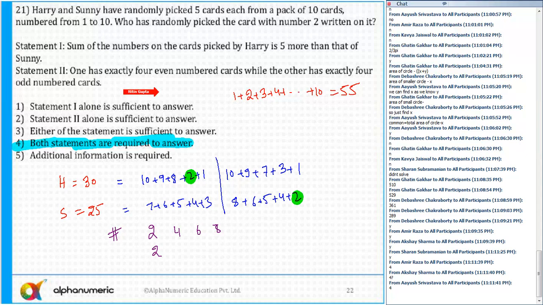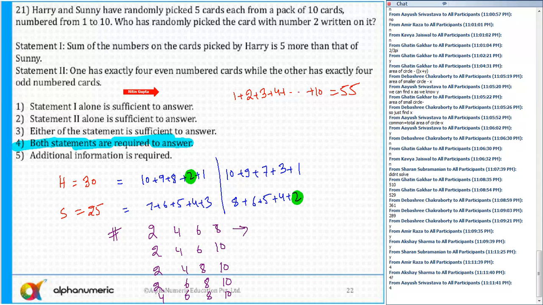Yes or no? Or 2, 4, 6, 10. Out of 5, I need to select 4 even numbers. So 2, 4, 6, 8, 2, 4, 6, 10. Okay. Then I can say 2, 4, 8, 10. Okay. 2, 6, 8, 10. And then 4, 6, 8, 10. And there are 5 possibilities.